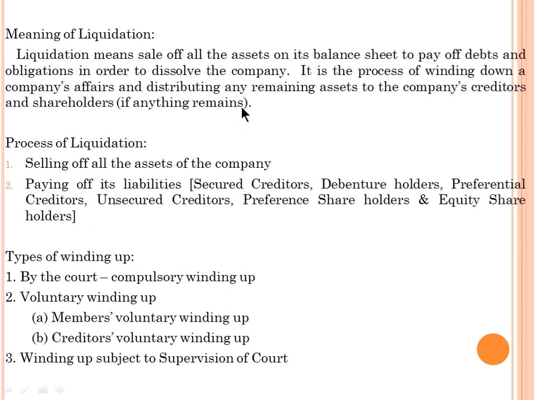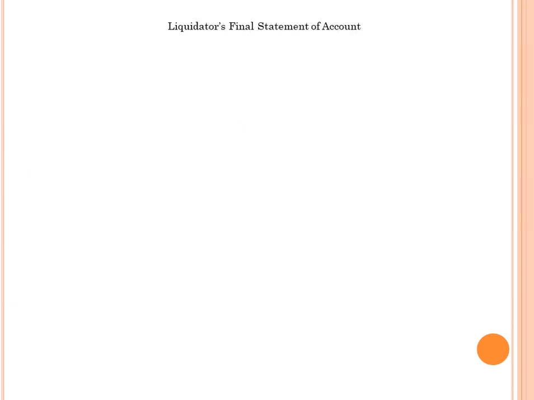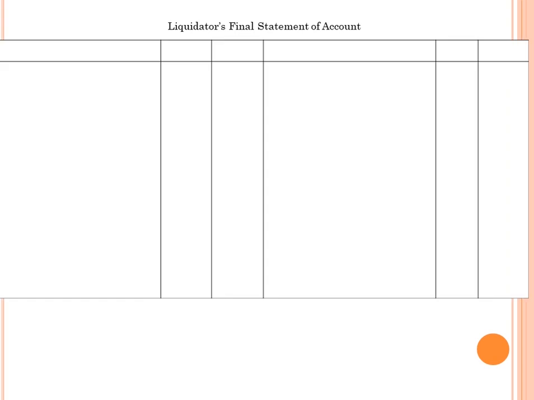Okay. Now we move on to the proforma, the format. Write down the heading, the liquidator's final statement of account, and divide it into columns: receipts, amount, payments, amount. So it is simply like a cash book, receipts and payments. Start with the debit side, the receipts side, with assets realized.